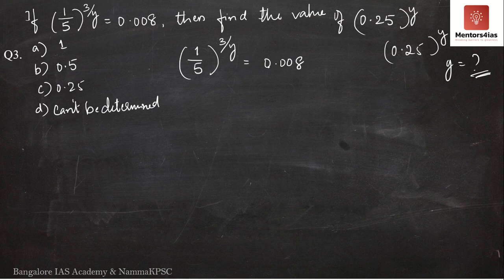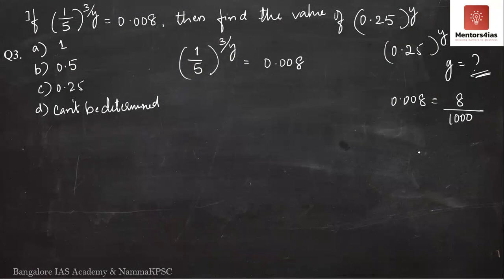So what I will do is, look here, what do I have? I have 0.008. Now, can I write 0.008 as 8 by 1000? Correct? 0.008 is nothing but 8 by 1000. Now I will try to simplify 8 by 1000. Now obviously 4 2s are 8, 4 2s are 8.